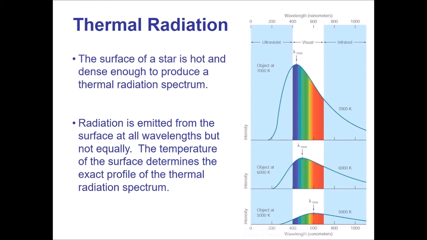Okay, the question is always, is it dense or is it not? If it's not dense, if it's a gas, the colors are due to emission lines as opposed to thermal radiation. Most people haven't seen things that glow because they're really hot. Obviously, like the electric coils of a stove. An actual fire, like the embers of a fire, not the flames, but if it's wood and you see the wood glow, that's thermal radiation. And most of the time it looks just orangish red.